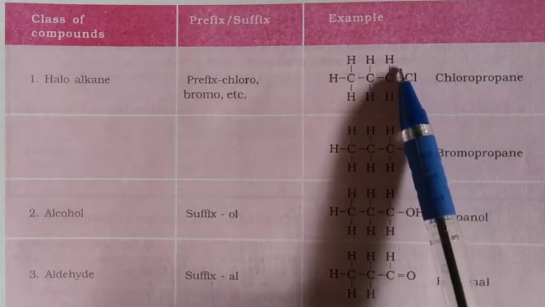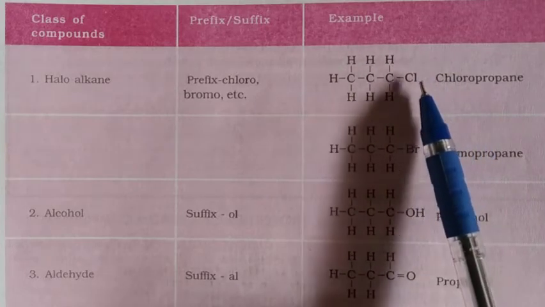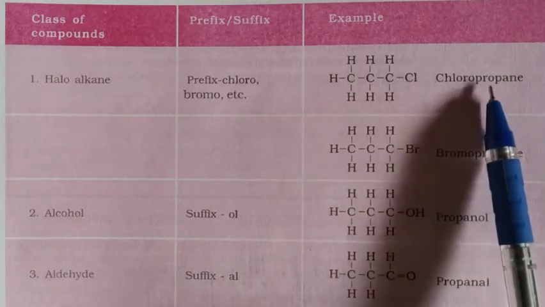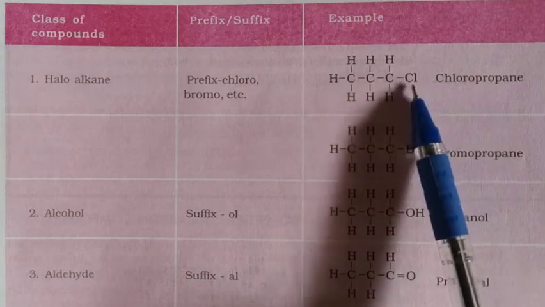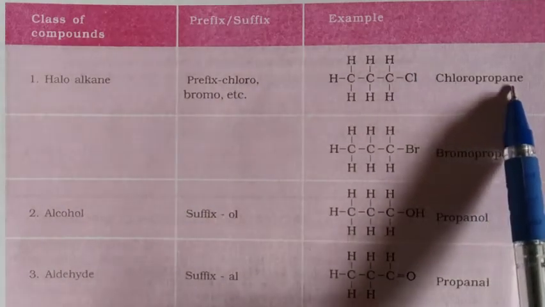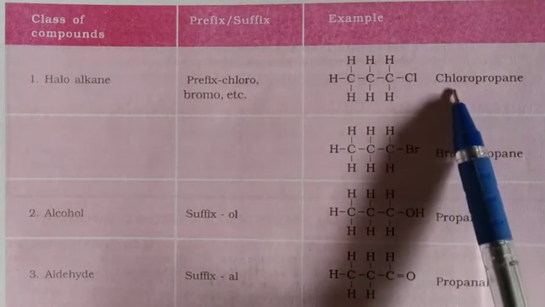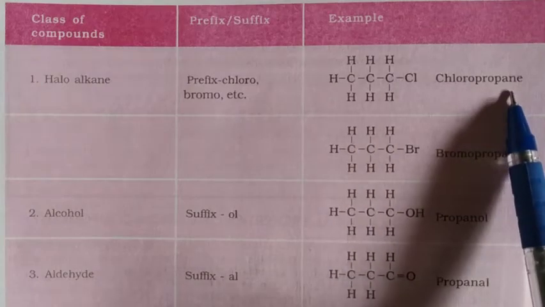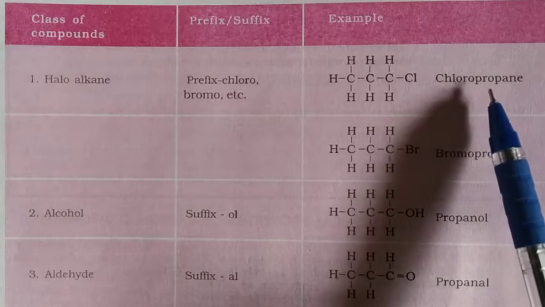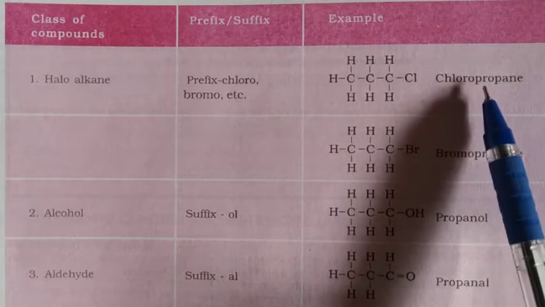After that, one hydrogen is replaced by chlorine, and the name becomes chloropropane. Instead of chloro, if we substitute bromine, it is named bromopropane. Here the bromine group is attached, so the name becomes bromopropane. In that way, we get many hydrocarbon compounds containing different functional groups.